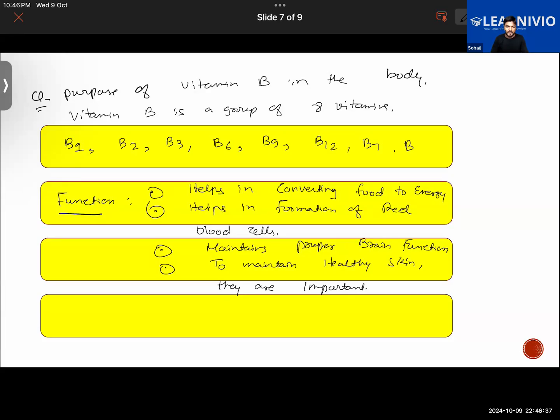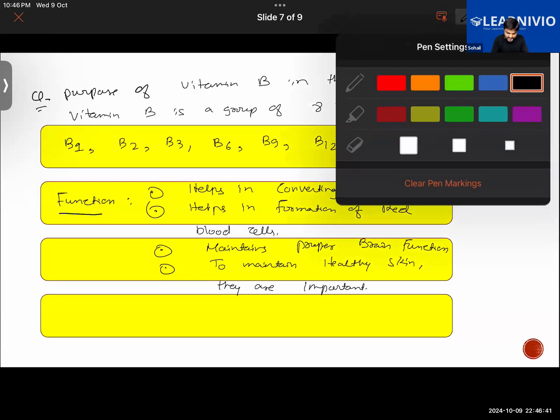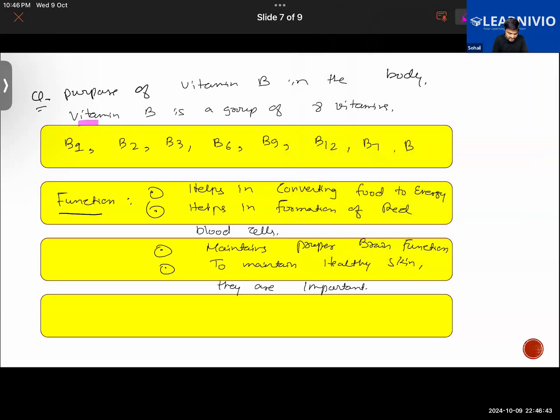Sir, can I write this? Yeah, sure, you can write down these things. And the important thing, as I have said in the beginning, is that it's a group of 8 vitamins, and also that they are water soluble. Okay, sir.